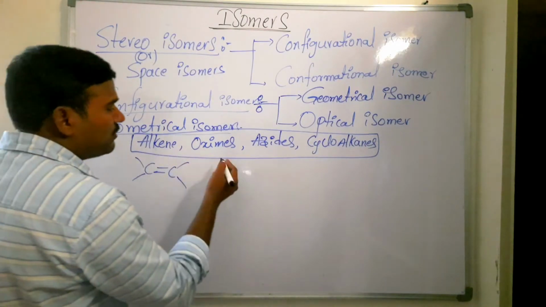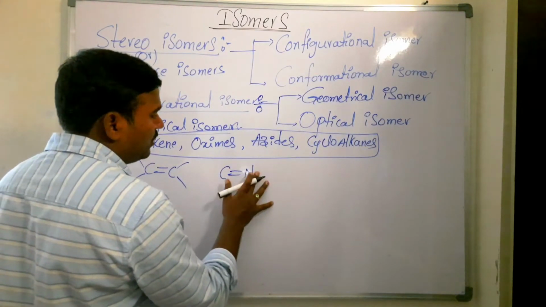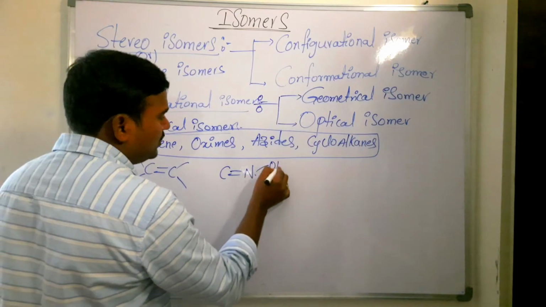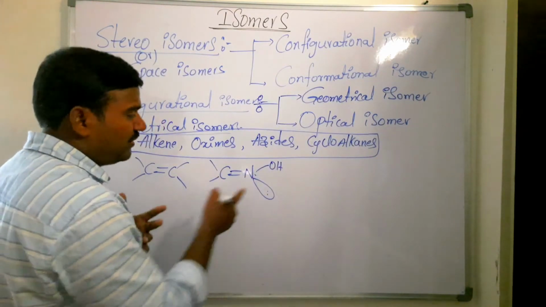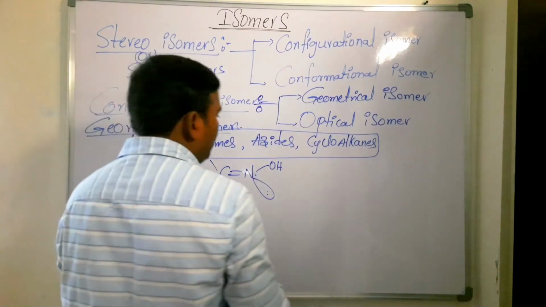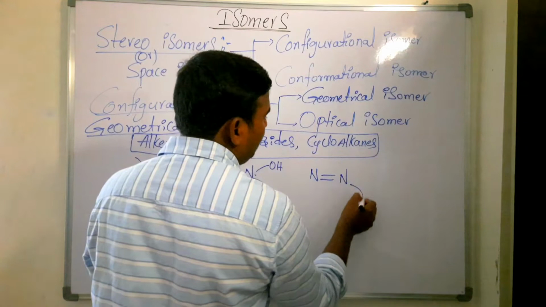Now in case of oximes, the C double bond N-OH groups are called oximes. Here the nitrogen has a lone pair, with reference to the OH and the lone pair of electrons. In case of azides, we have a double bond with one lone pair.